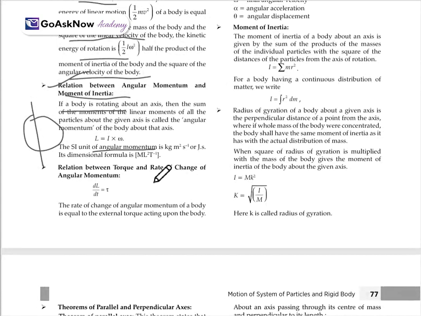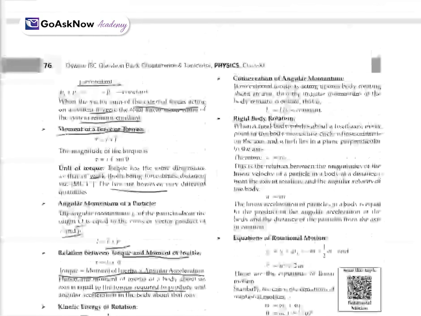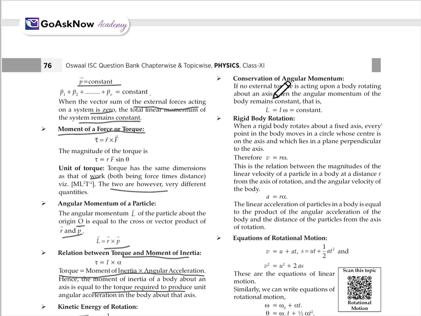Moving to the next, relation between the torque and rate of change of angular momentum. So the rate of change, dL upon dt, will be equal to tau, or torque. The rate of change of angular momentum of the body is the external torque acting upon the body. Now, the conservation of angular momentum. If no external torque is acting upon a body rotating about an axis, then the angular momentum of the body remains constant. This will be L equals I omega, which equals constant. So this will be the conservation of angular momentum.